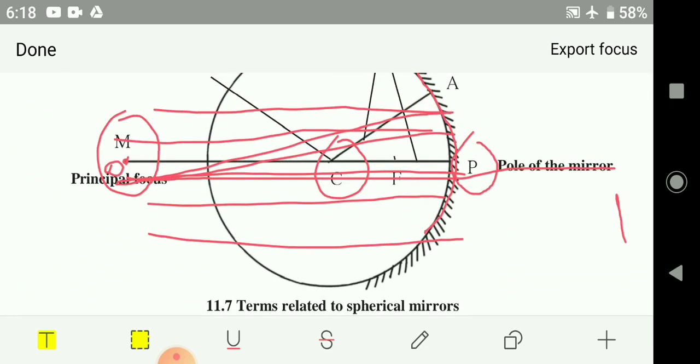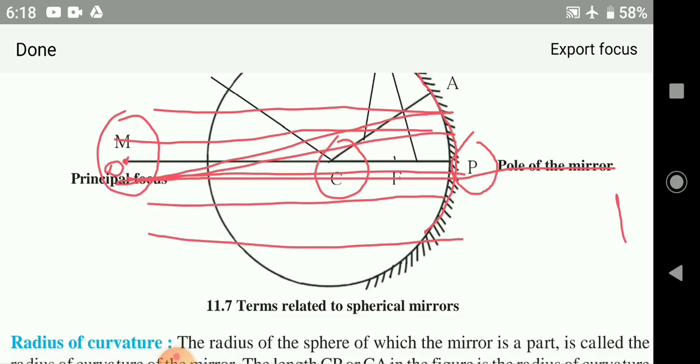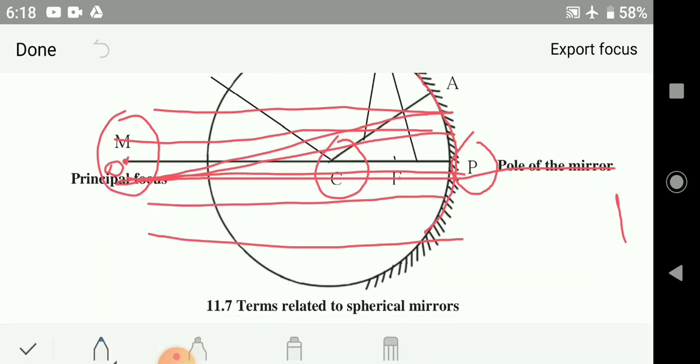The distance between the pole and the focus is this whole distance. You could see here, this distance from the focus to the pole, we call it the focal length.